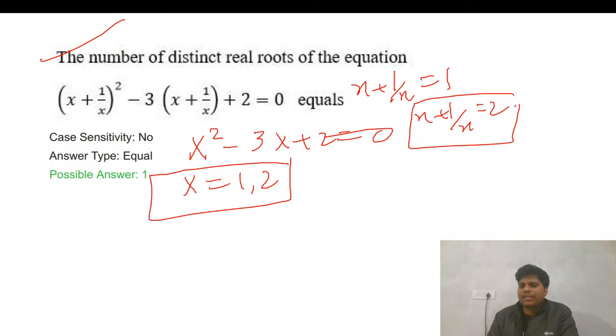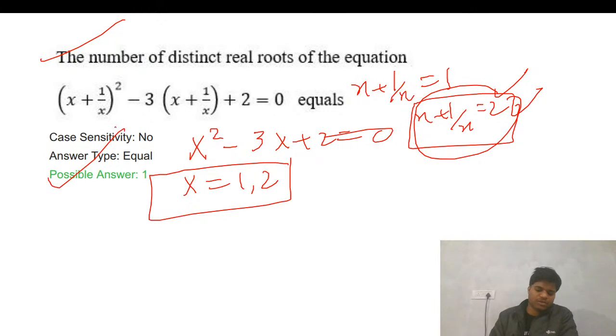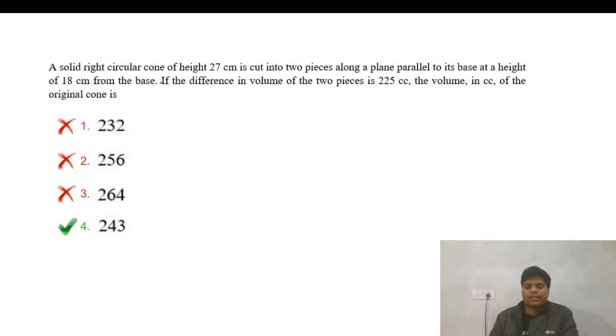So again, same concept. I think in a previous question I also used this thing, that the minimum value of this is 2. So only when X equals 1 is this solution possible. So that one solution is possible. Fine. So this was 24, now 25. This is your last question.